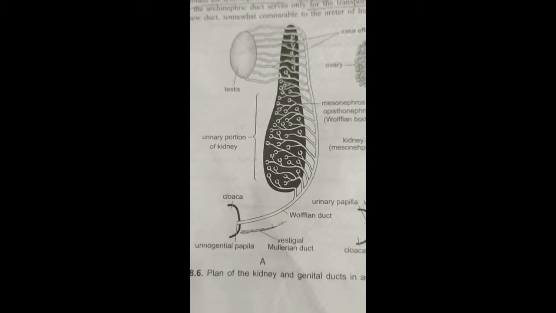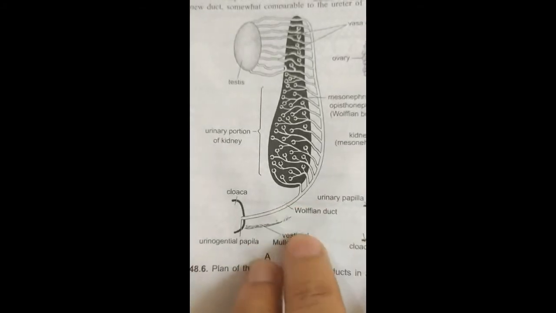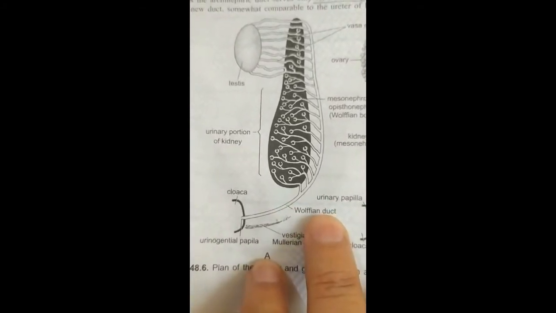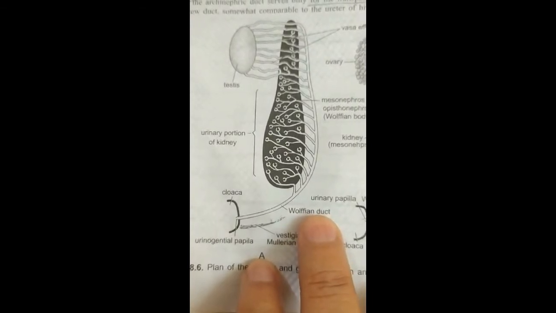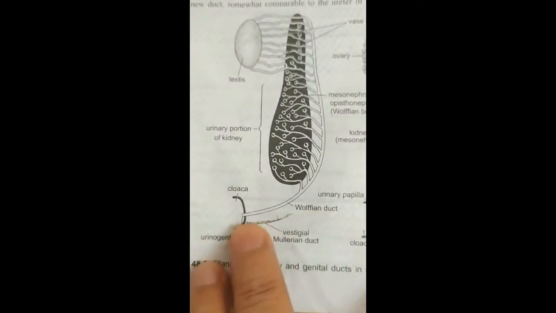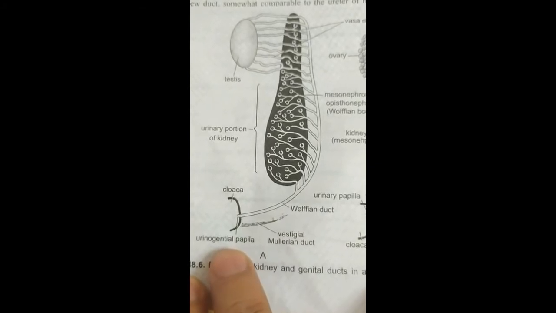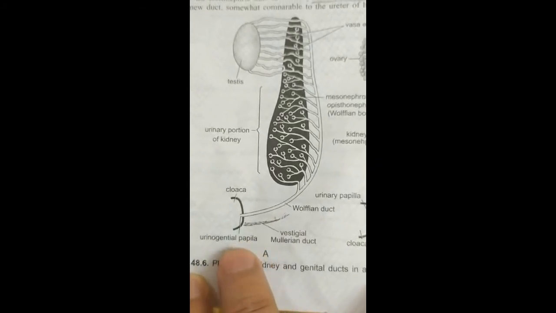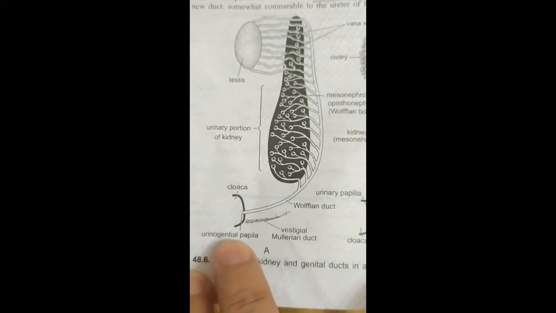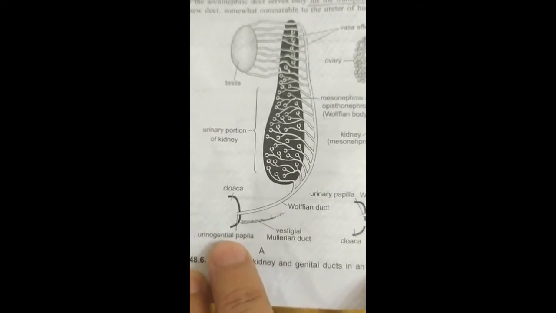And as you can see, this Wolffian duct, which is carrying sperm along with the waste, is opening into the cloaca. There is a point that is called the urinogenital papilla. So now this duct is urinogenital. It is performing excretory as well as reproductive function.